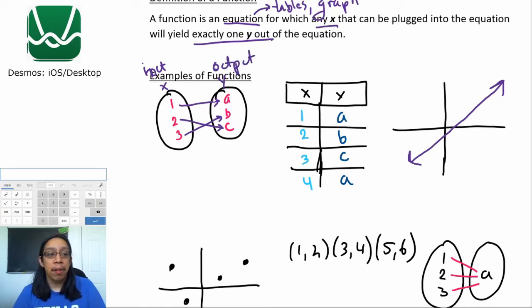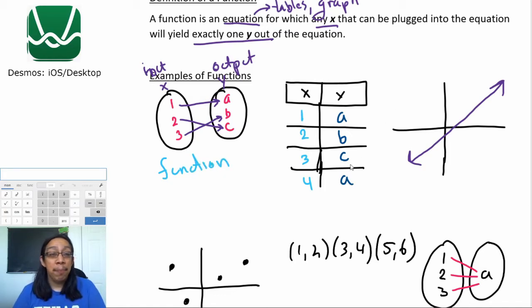So what should we look for? Basically, if you're asking yourself, is this mapping a function? You basically have to ask yourself, is every x going to exactly one y? In this case, this 1 has an arrow pointing to the a, this 2 has an arrow pointing to c, and this 3 has an arrow pointing to b. Every single one of these x's goes to exactly one y on the other side. So, does that fit the definition? Absolutely. So this is going to be an example of a function.